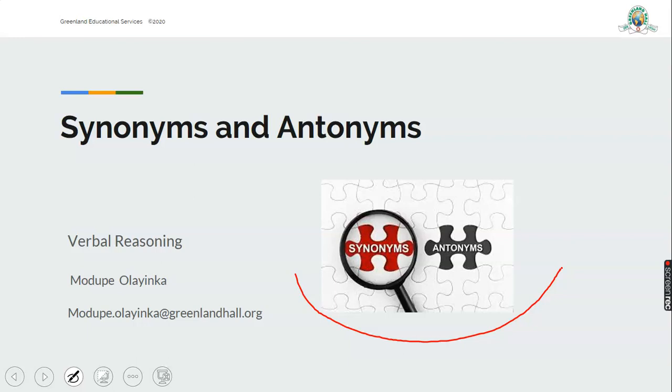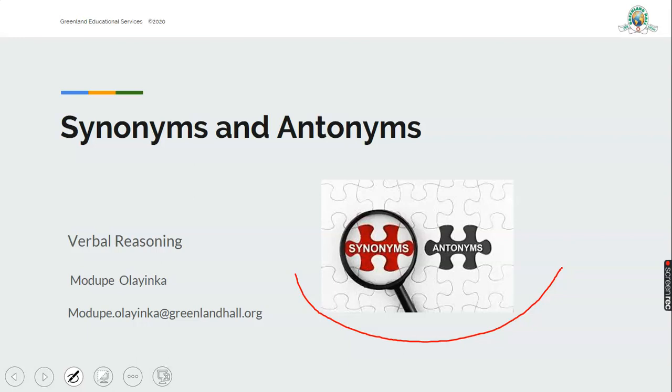You can tell me what are homophones. Good. Words that have the same pronunciation, sound, but different spelling and different meaning. Can somebody give me an example of homophone? Yes, sights and sites. Good. And I have several examples as well. But that's not what we're going to be talking about today. We'll be talking about synonyms and antonyms.